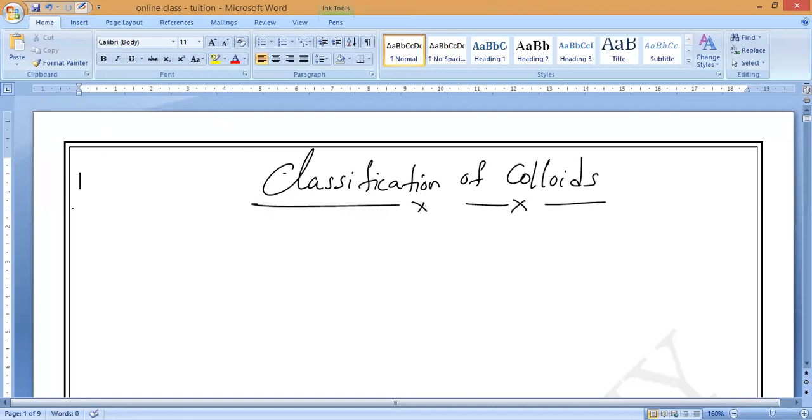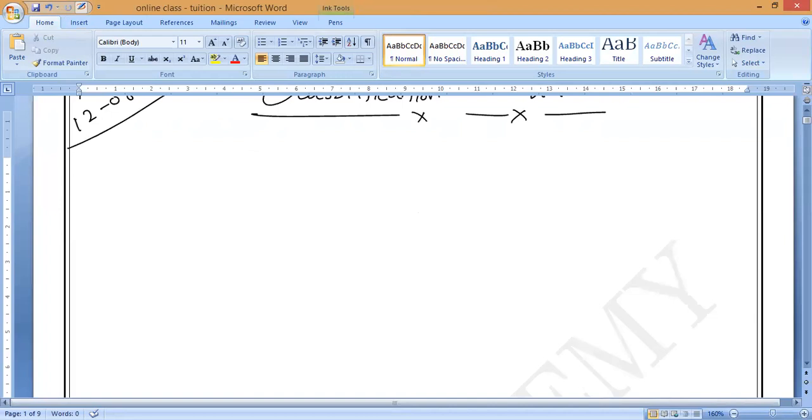Now let us go with the next. The second one. What is the second one? The second one is the example of sol. Anybody? Example of sol, Manya, Samaya, Laksha. Soap solution, starch solution. Soap solution, starch solution, and most of the paints are called examples of sol. Sol means solid particles are dispersed in a liquid medium.